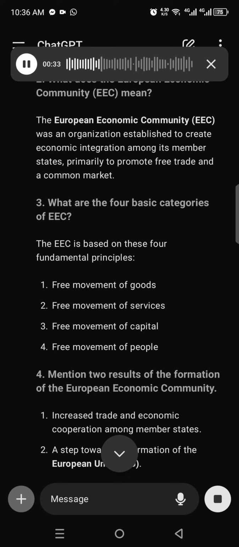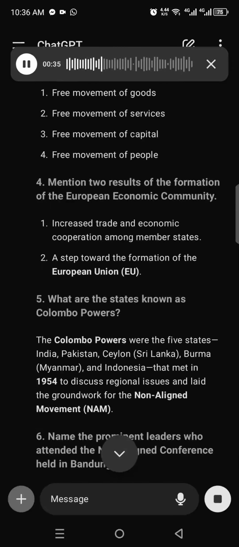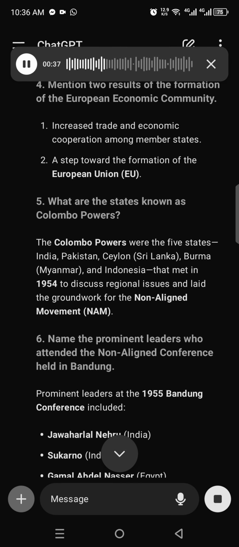4. Mention 2 results of the formation of the European Economic Community. 1. Increased trade and economic cooperation among member states. 2. A step toward the formation of the European Union, EU. 5. What are the states known as Colombo Powers? The Colombo Powers were the 5 states, India, Pakistan, Ceylon (Sri Lanka), Burma (Myanmar), and Indonesia, that met in 1954 to discuss regional issues and laid the groundwork for the non-aligned movement.